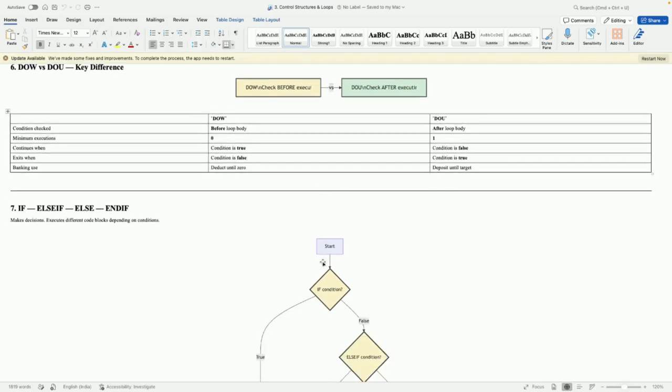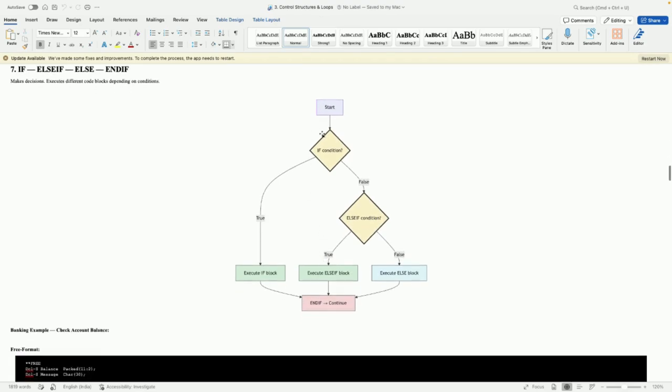And what is if, else and end if? As you can see here, we are just starting an if condition. If it is false, we can add one more condition, else if, and if it is true, you can execute some block, and if it is false you can execute some other block. But at the end of this, you should mention the end if. It is not mandatory to use if, else, end if. You can use if and end if directly, you can use if, else if and end if directly, and you can use if, else and end if directly.